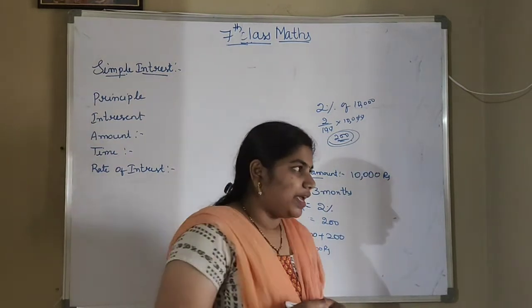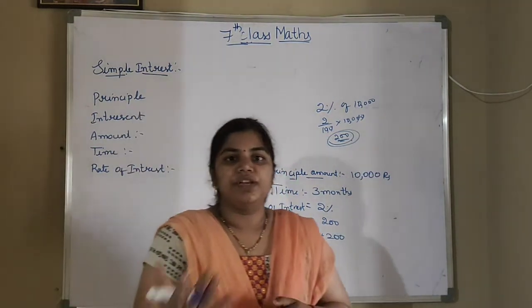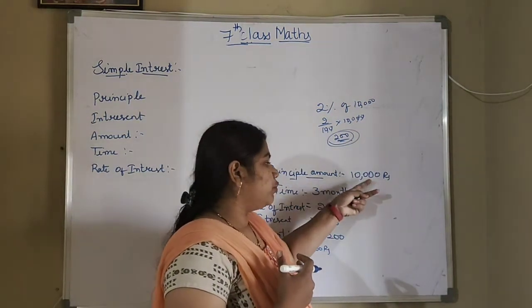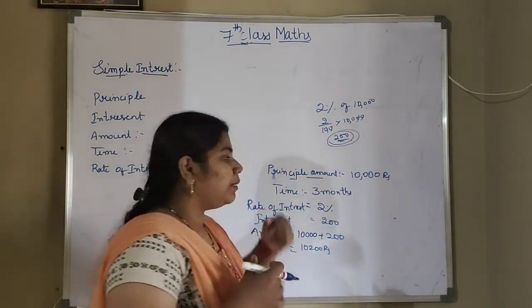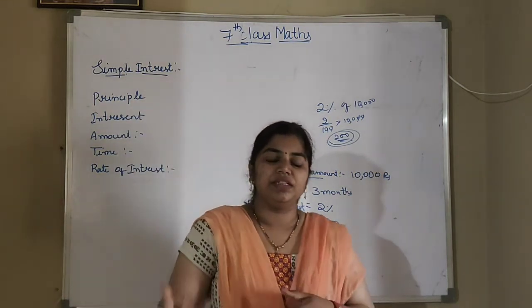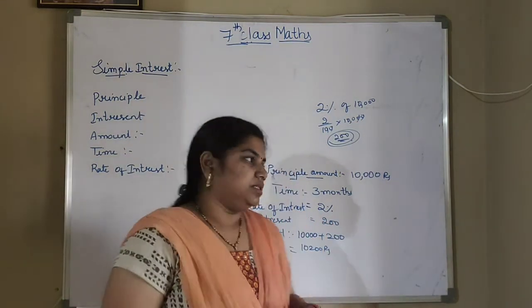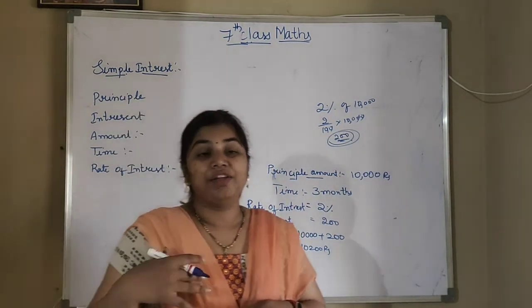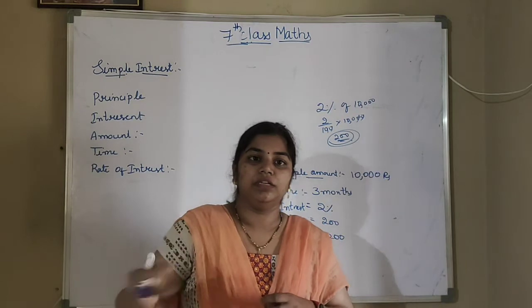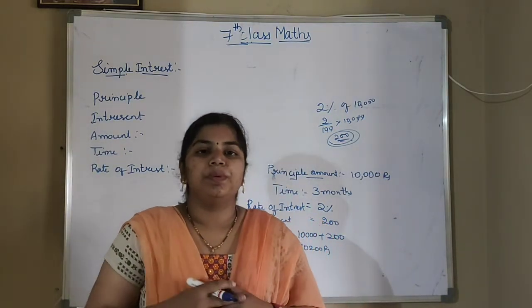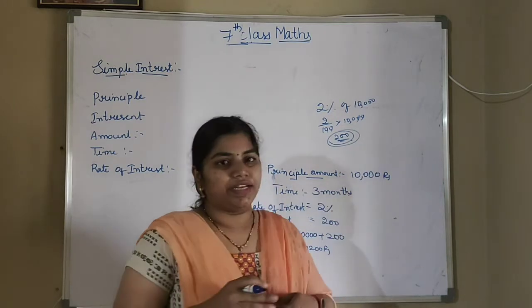In the same way, my friend asked me for 10,000 rupees. I gave her 10,000 rupees. The 10,000 rupees will become the principal amount. But she told that she will return that amount in 3 months. So that 3 months will become the time here. But I can't give 10,000 rupees like that only for 2-3 months, no. So I am telling, I want 2% of this 10,000 extra.